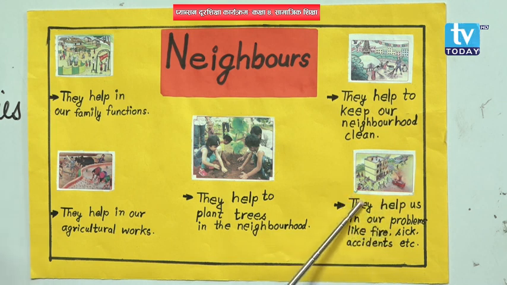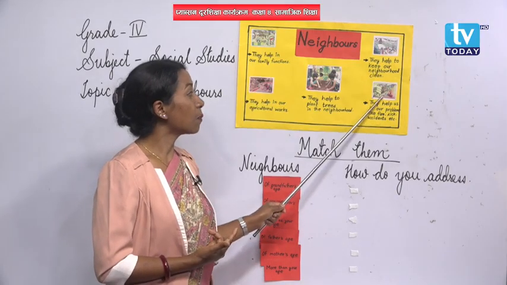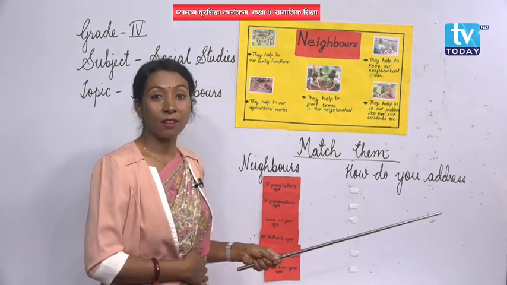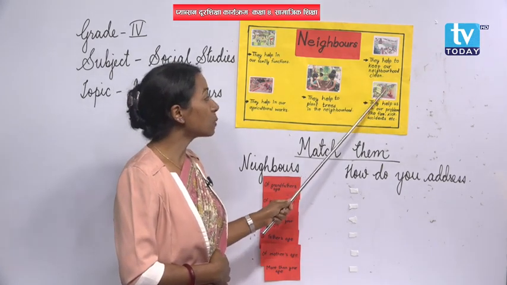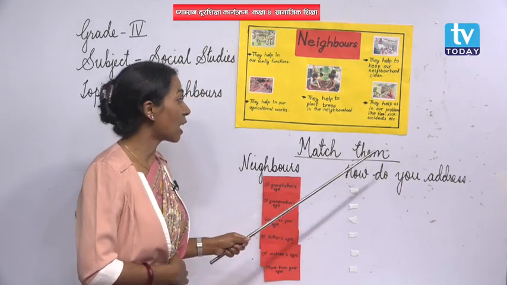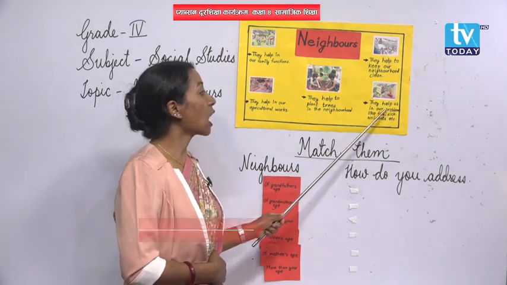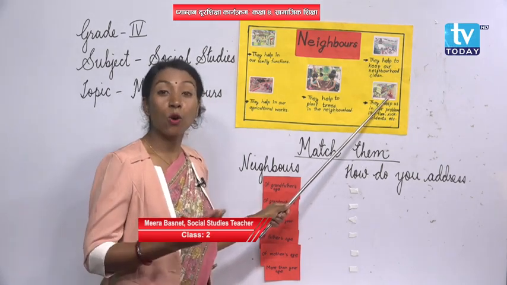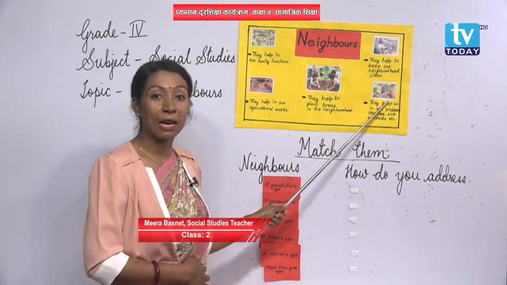In this condition, how important are the neighbors? If there were no neighbors, then what would happen? The fire cannot be put out, isn't it? Then there may be much destruction due to the fire. Right? So from this picture you have to understand that neighbors help us in our problems, not only like this fire, but other problems also we may get sometimes, right?